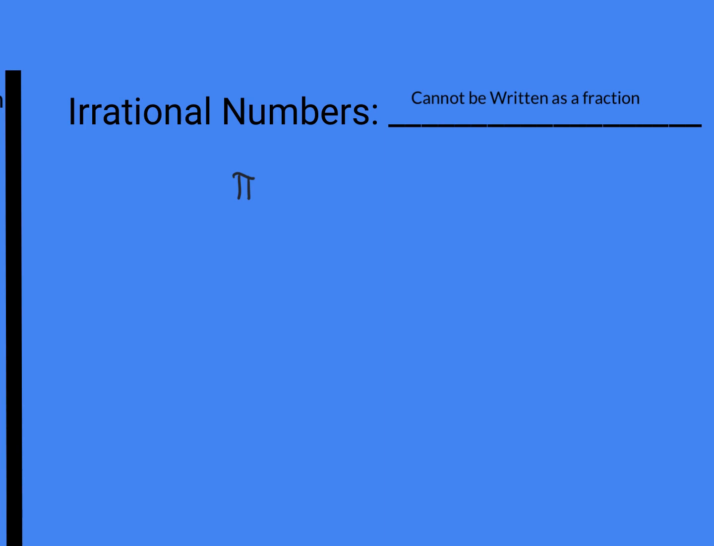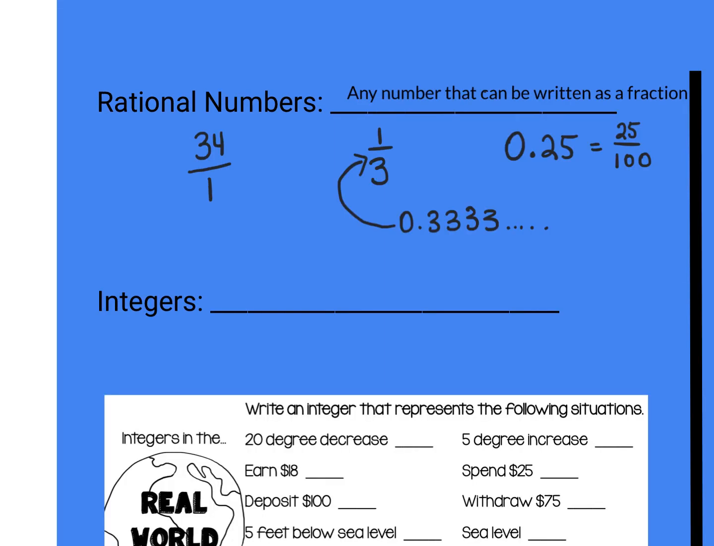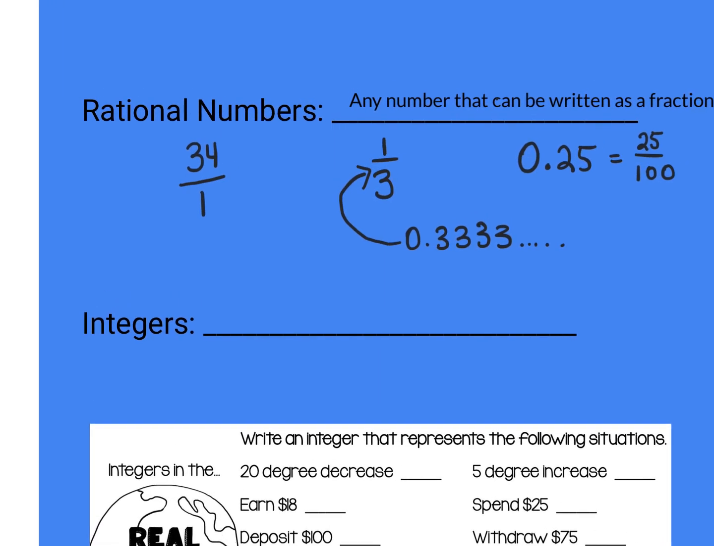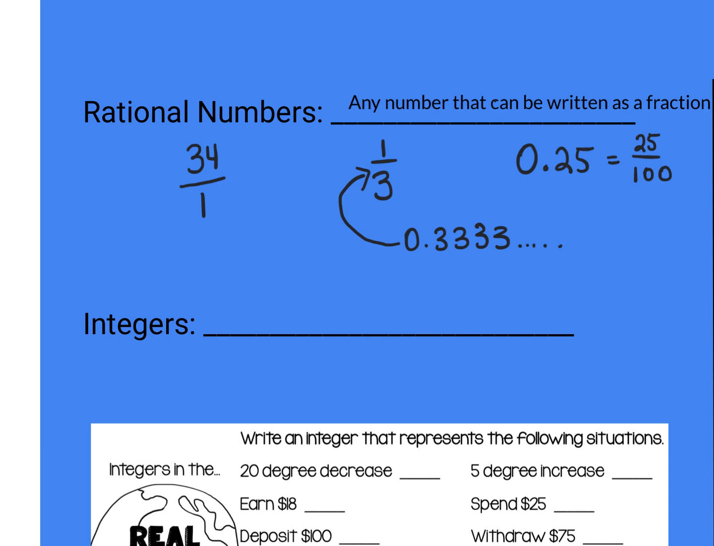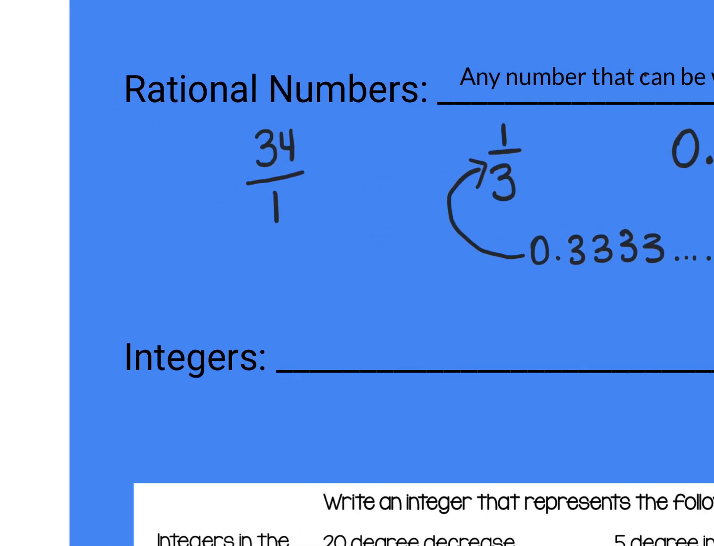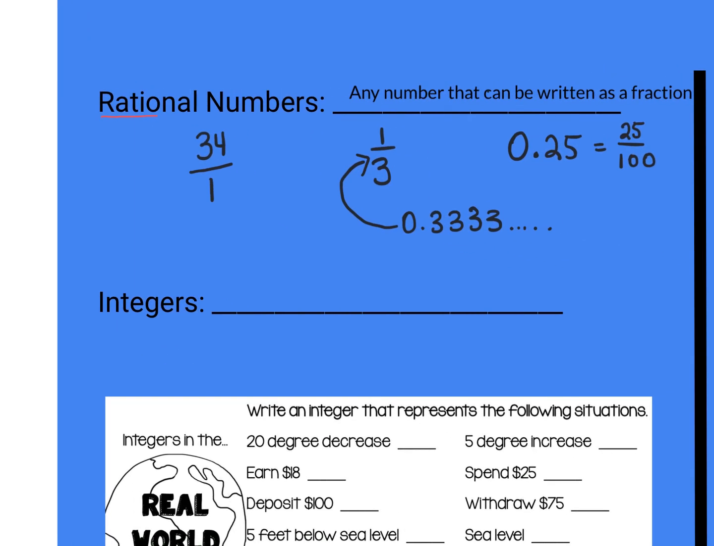Yeah. I do. So let's come back to our rational numbers. Also in the video, what small word did they say is inside of rational? Ratio, that's right. So if you ever forget what a rational number is, just remember it's any number that can be written as a fraction or ratio, right? A ratio is just like a fraction.